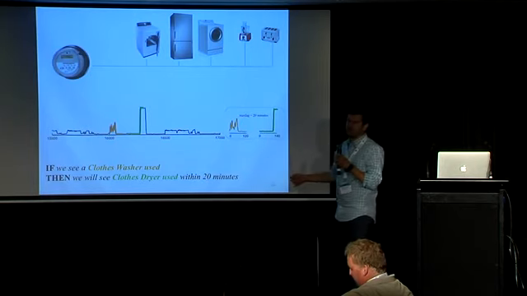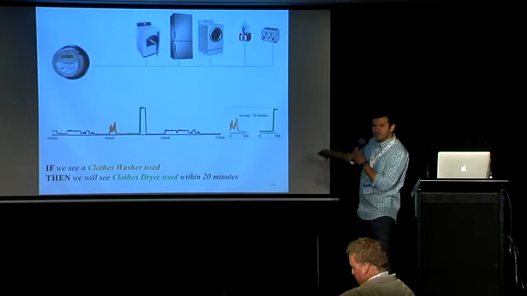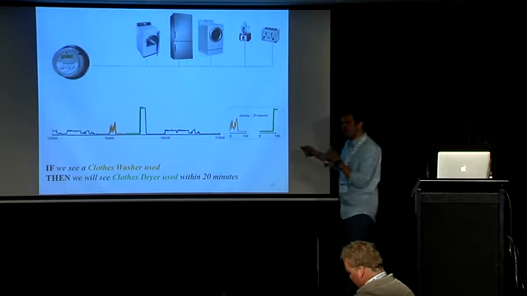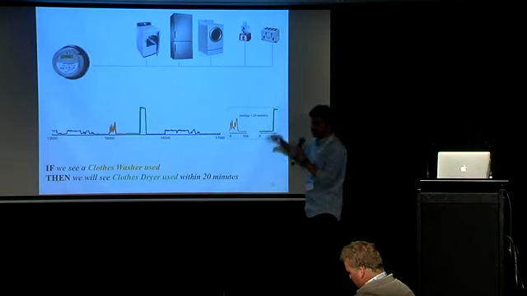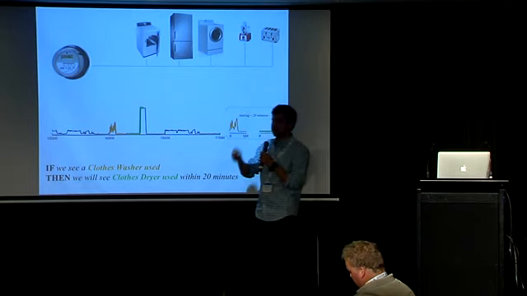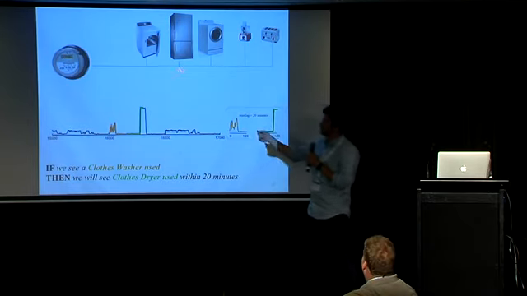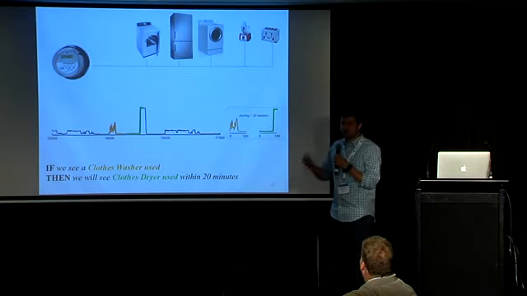We ran our algorithm, and we found this rule as the most interesting rule in the time series. And guess what? The data was labeled, so we knew at every timestamp which of the appliances was turned on and which was turned off.